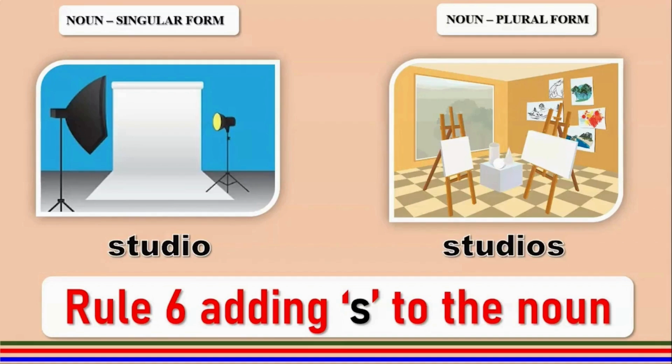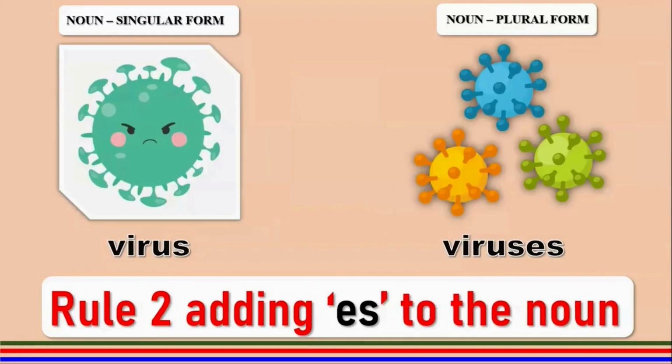Just an S is added. Virus, which is playing havoc with all of us since more than a year now, changes to viruses. This is rule number 2, the word ends with S, so you add ES to it.